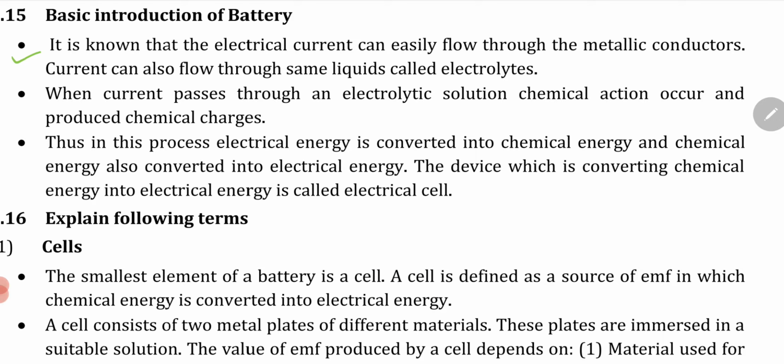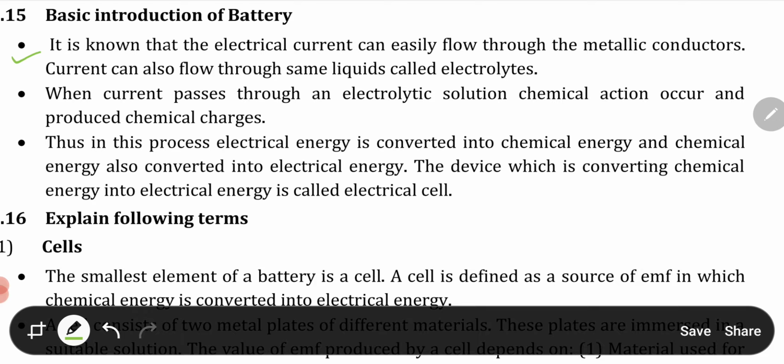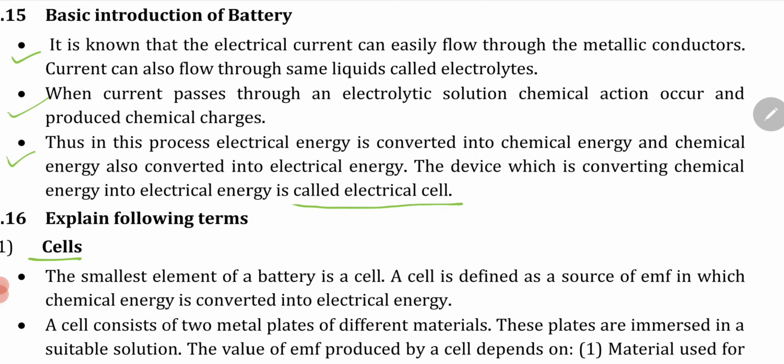The first point is that it is known that electrical current can easily flow through metallic conductors, and current can also flow through some liquids called electrolytes. Now when current passes through an electrolytic solution, chemical action will occur and produce chemical changes. Thus, in this process, electrical energy is converted into chemical energy, and chemical energy is also converted into electrical energy. And the device which converts chemical energy into electrical energy is called an electrical cell. Okay, so here the definition of cell is given.